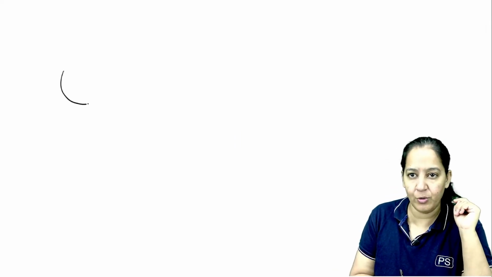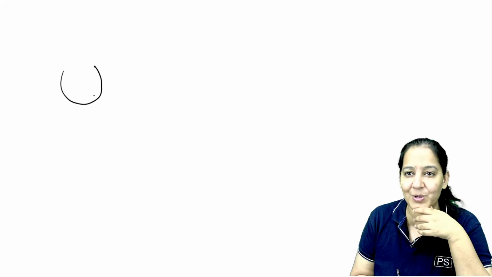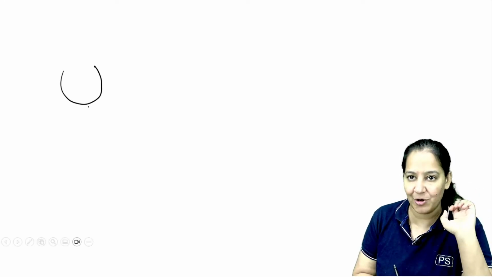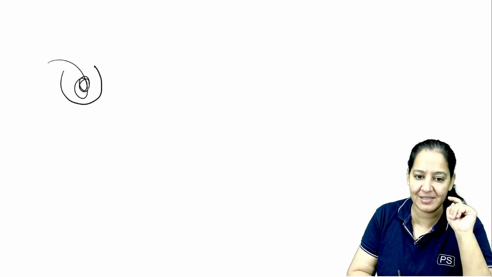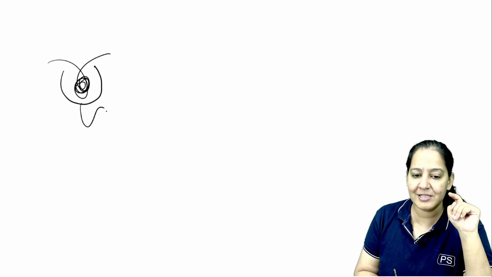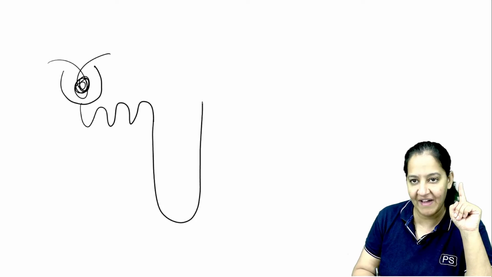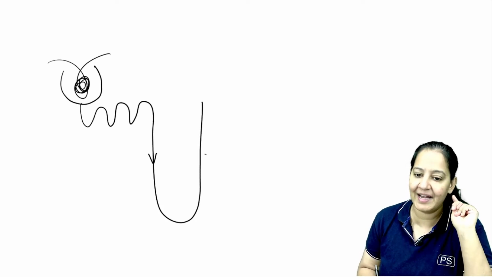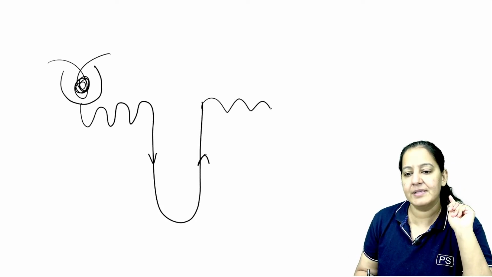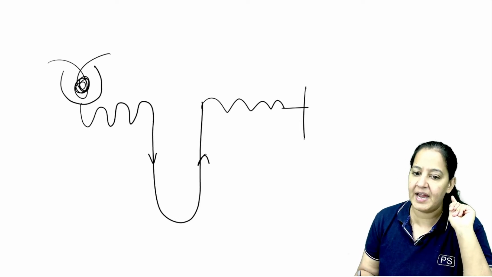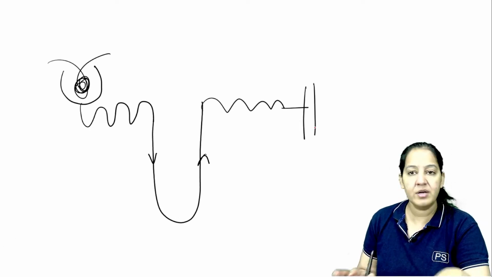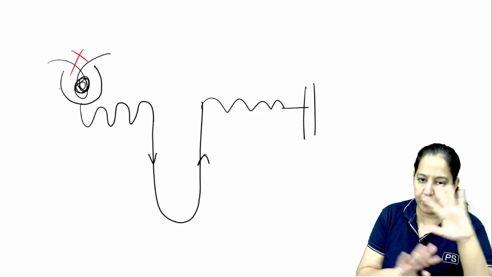Now, do you know the nephron? How to draw a nephron? I guess in our childhood we learned how to draw the nephron in school. In the nephron there is a Bowman's capsule, inside which there is the glomerulus. This is the proximal convoluted tubule, PCT. This is the loop of Henle. The loop of Henle has 2 limbs, descending limb and ascending limb. Then this is the distal convoluted tubule, DCT, and this is the collecting duct. None of the diuretics acts on the glomerulus or Bowman's capsule.